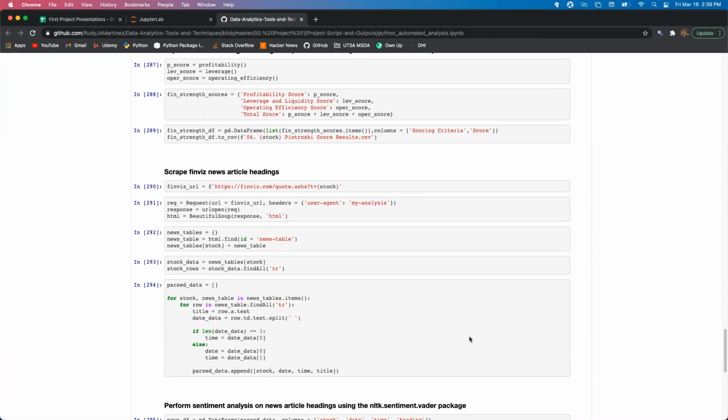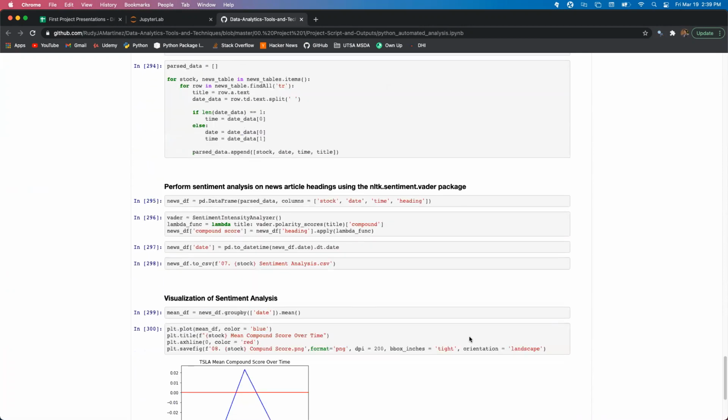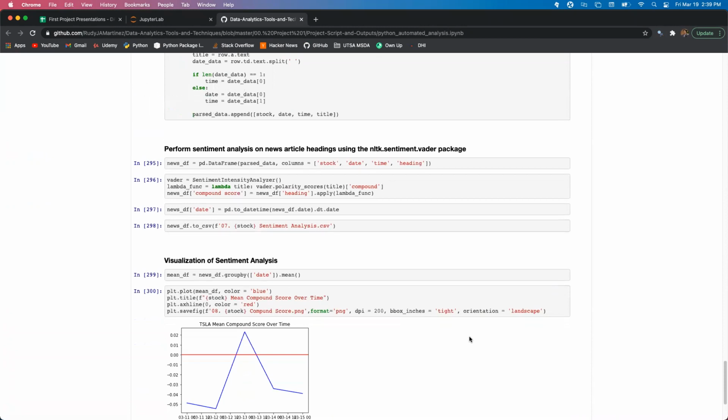I then used pandas and the NLTK Vader package to run a sentiment analysis using the sentiment analyzer on the headings, which ultimately produced a data frame with the headings and their associated compound scores. This was then exported to CSV as well.